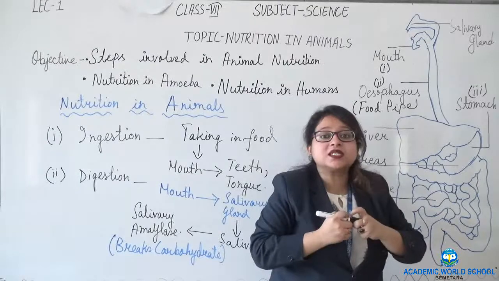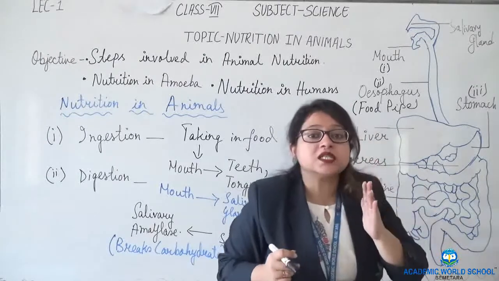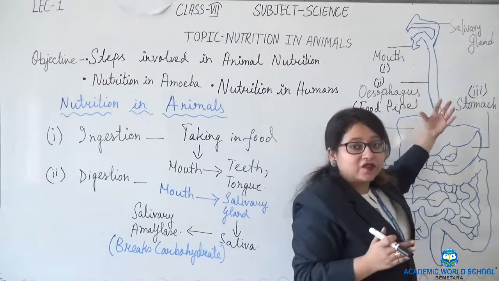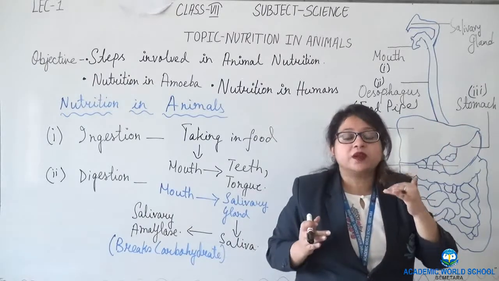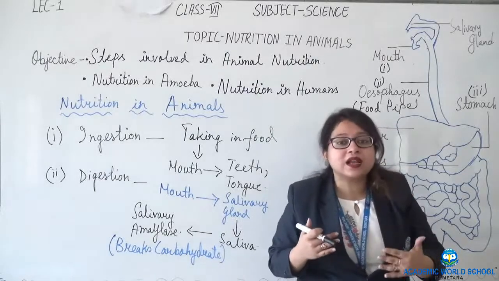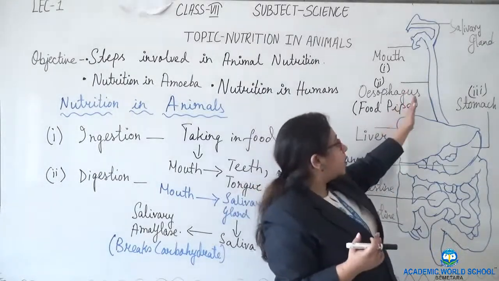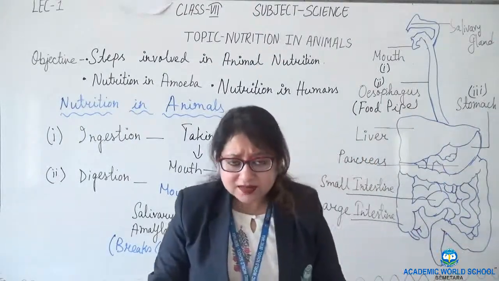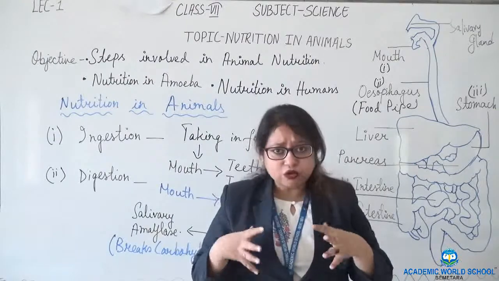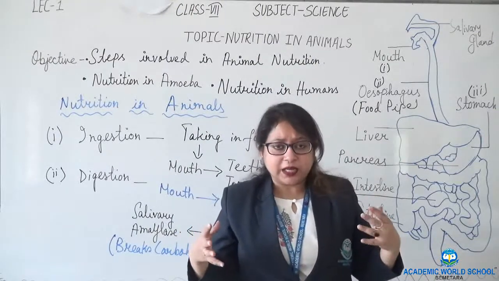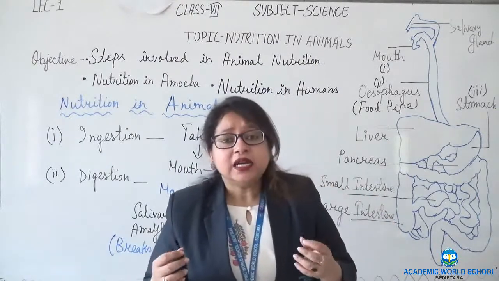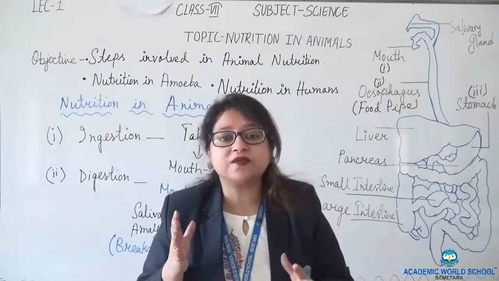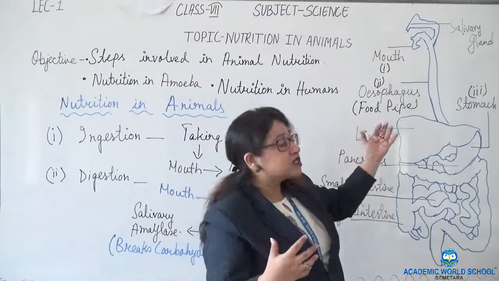Again, I am telling you, this is a path. So you cannot name any organ before another. It goes in a flowchart where one organ comes one after another. So only after the esophagus the food is passed to the stomach. Now what is the stomach? It is a U-shaped structure present in our body and it churns the food. Movement of food takes place in the stomach.